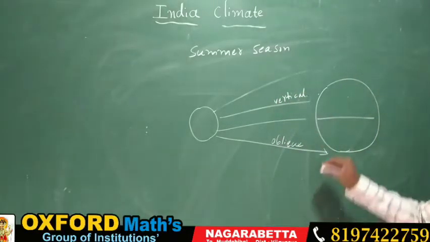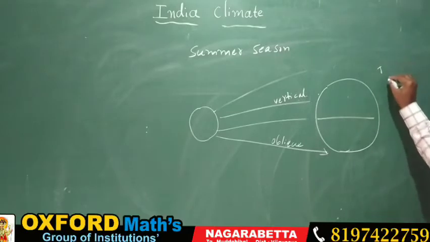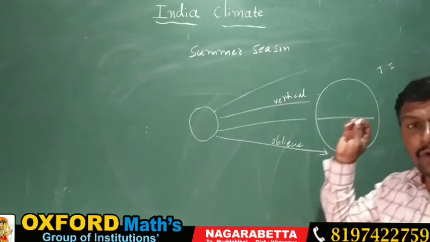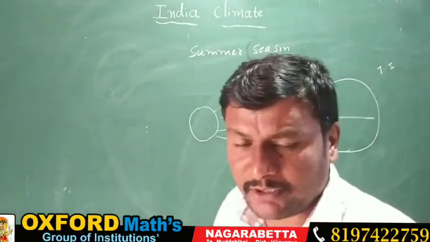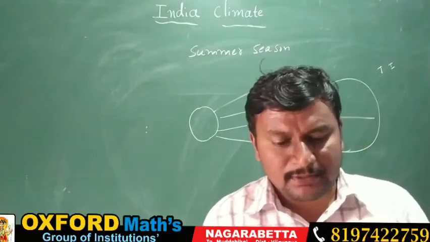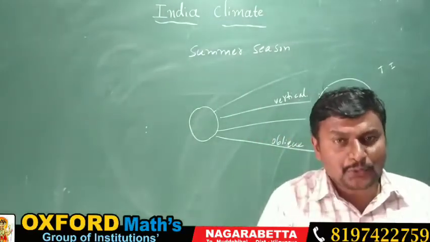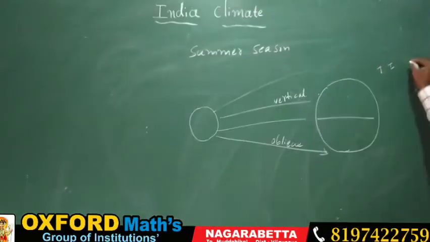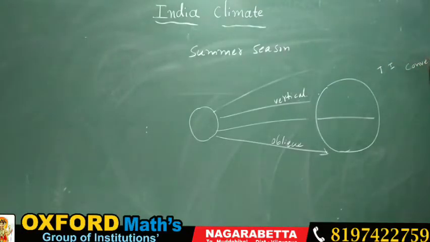So due to that, what happened? Here temperature is going to increase. Humidity is going to increase. The climate will become hot and sultry during which season? Summer season. And due to the heating, what happens? Convectional rainfall will take place. What is convectional rainfall? That you know.